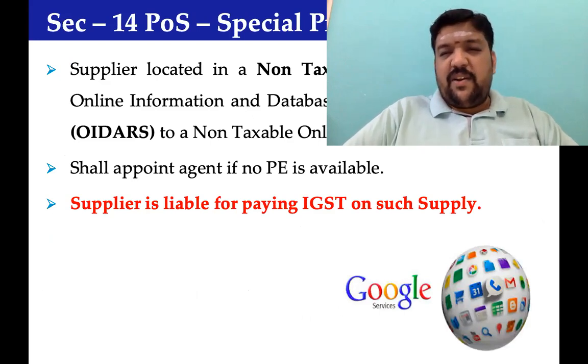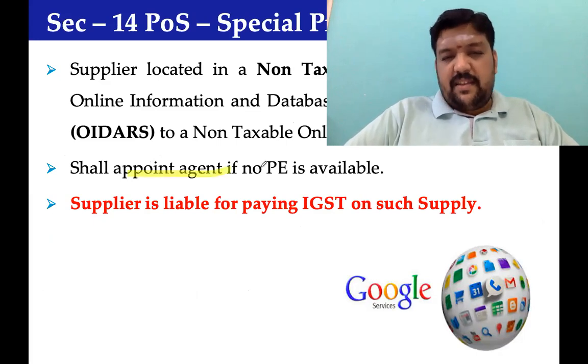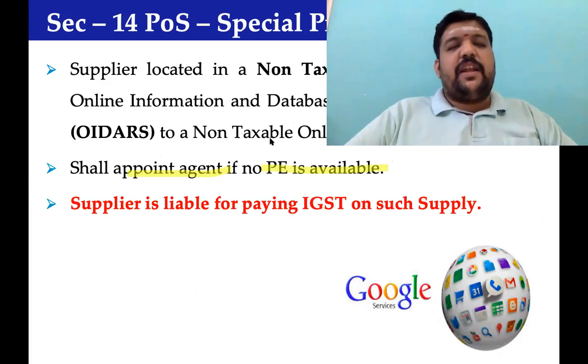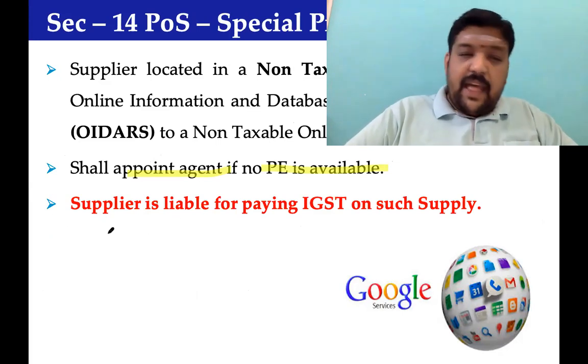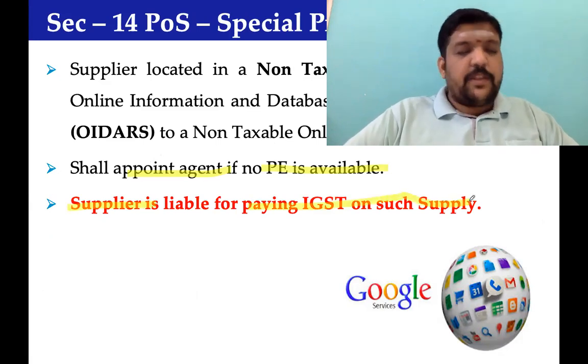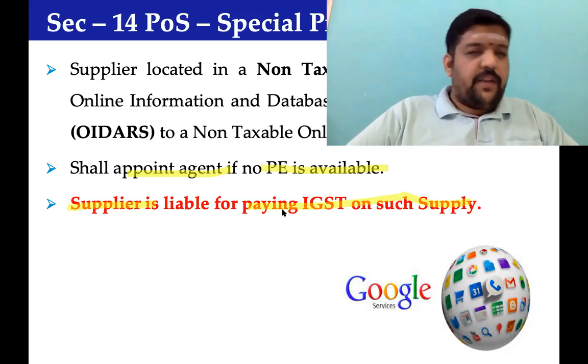A supplier located in a non-taxable territory who supplies OIDAR services to a non-taxable online recipient shall appoint an agent if no PE is available. PE here refers to permanent establishment, which you read in International Taxation of Income Tax. If they don't have a PE in India, they shall appoint an agent, and the supplier of the service is liable for paying IGST on such supply. Zoom is liable to pay IGST on the revenue collected from a personal meeting of a particular individual.